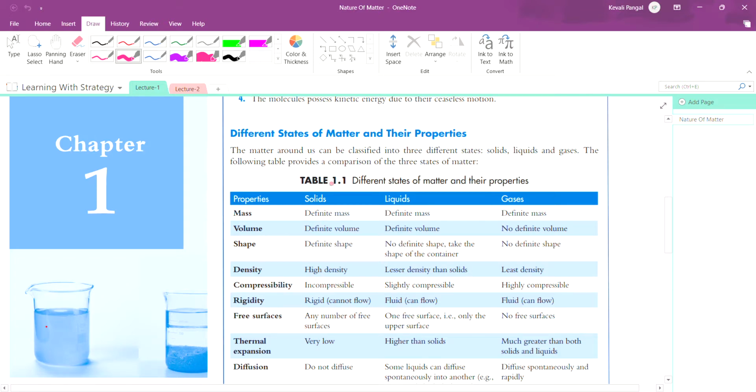Volume. Volume in solids is definite, in liquids is definite, and in gases there is no definite volume. Let me tell you what you mean by volume.